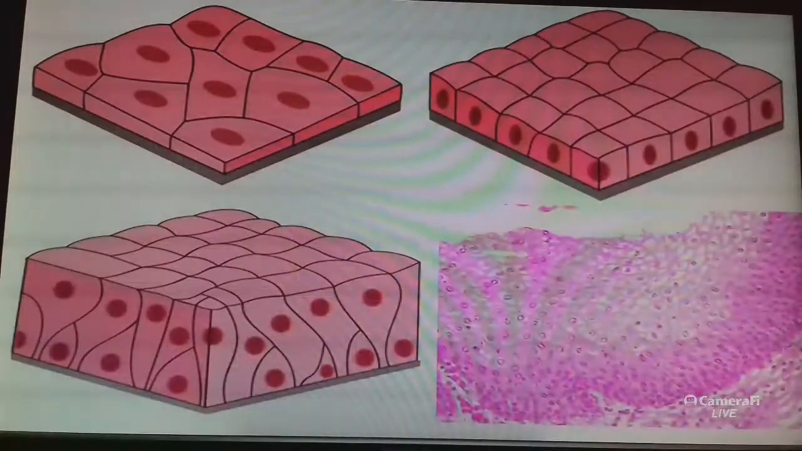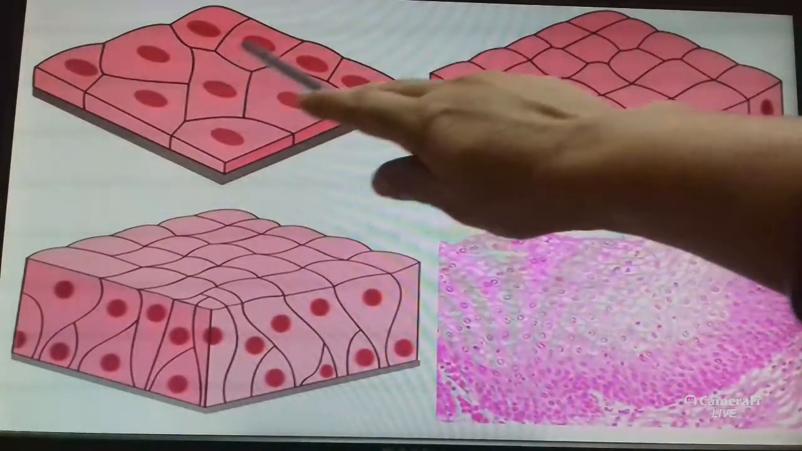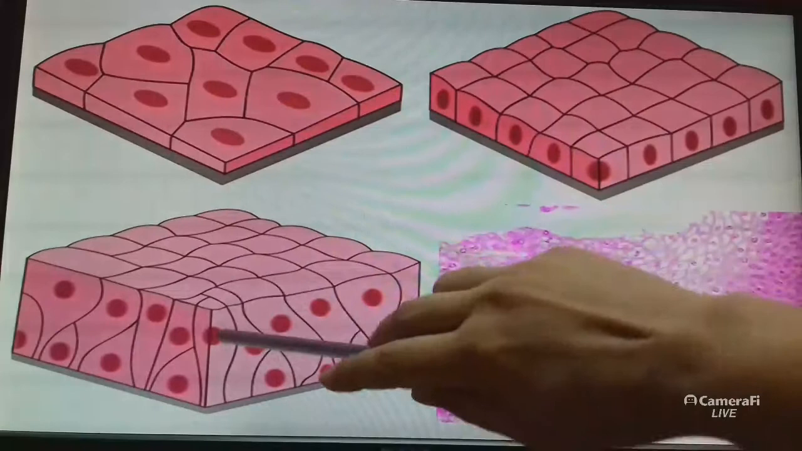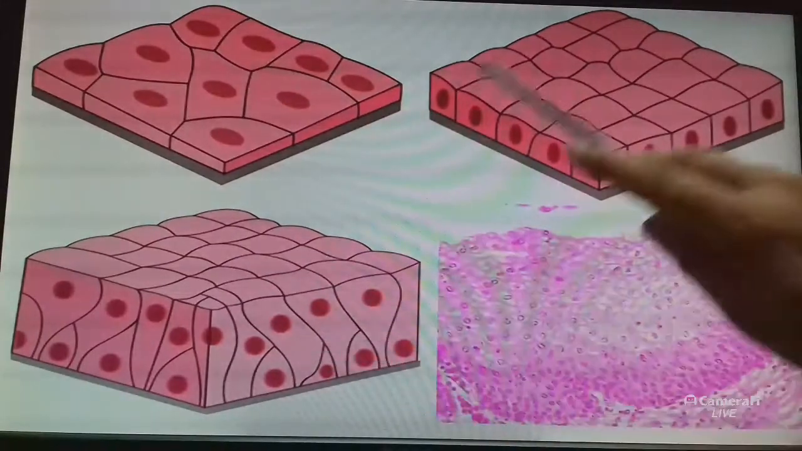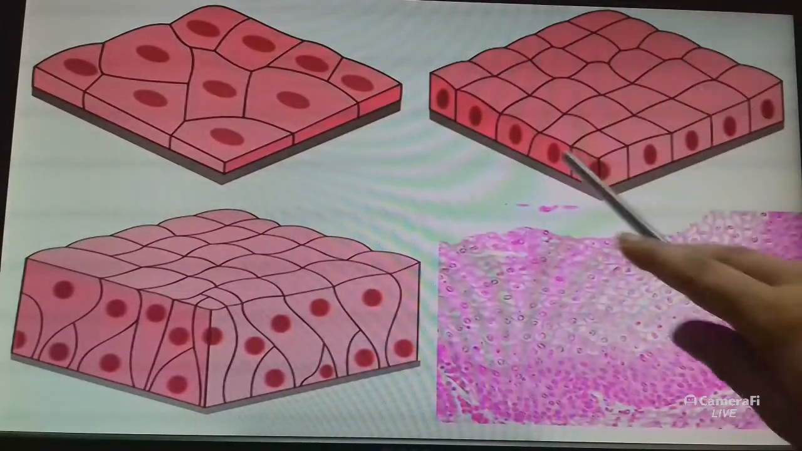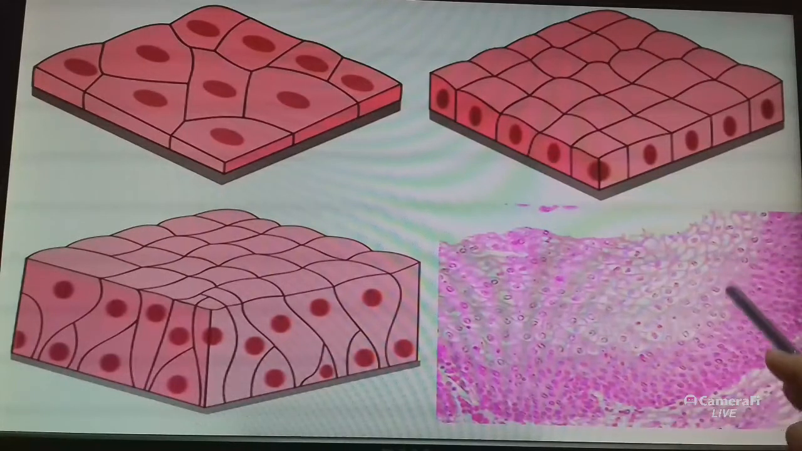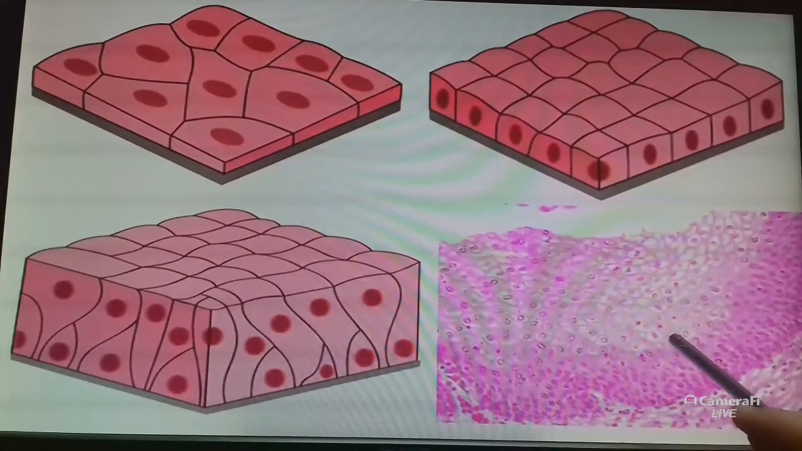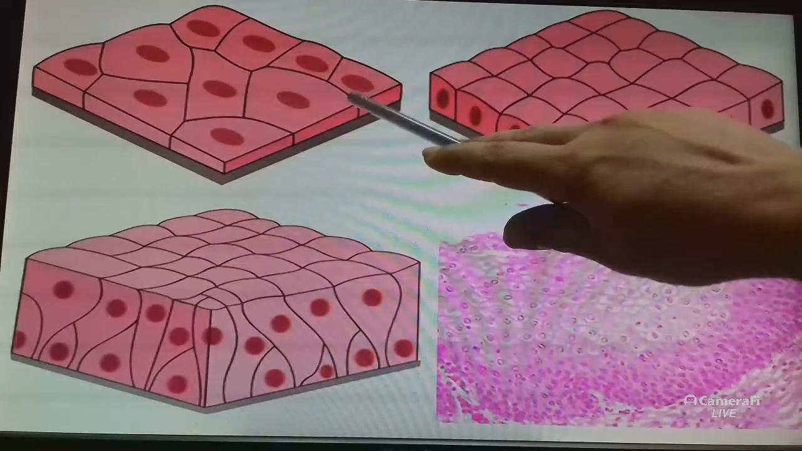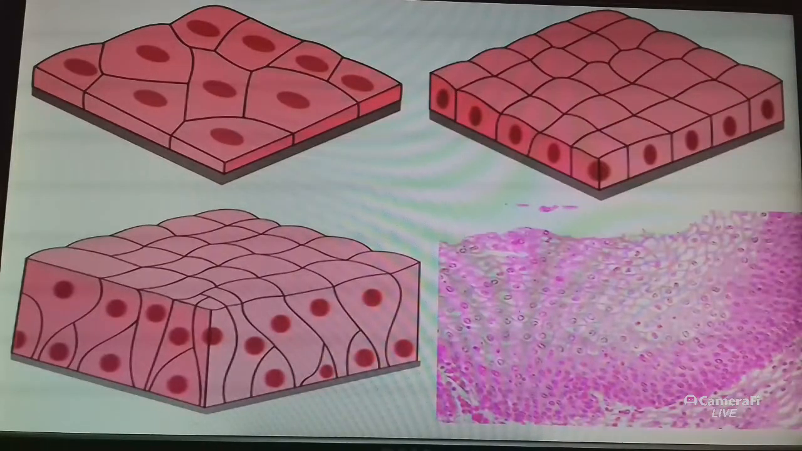So see, this is squamous epithelium. This is columnar epithelium. This is cuboidal epithelium, and this is stratified squamous epithelium. So simple squamous epithelium cells are extremely thin and flat and form a delicate lining.